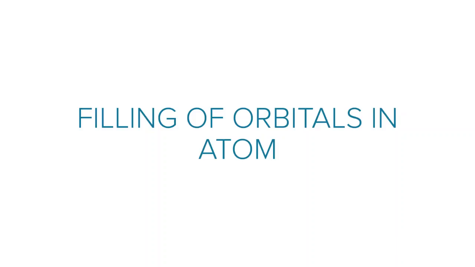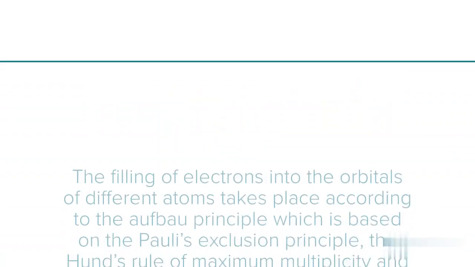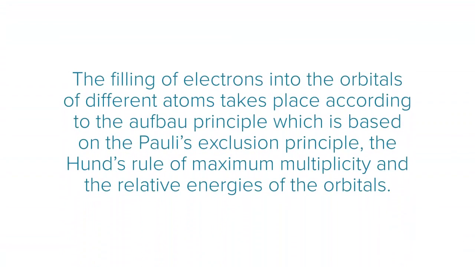In this video, we are going to talk about filling of orbitals in atom. The filling of electrons into the orbitals of different atoms takes place according to the Aufbau principle, which is based on the Pauli's exclusion principle, the Hund's rule of maximum multiplicity, and the relative energies of the orbitals.